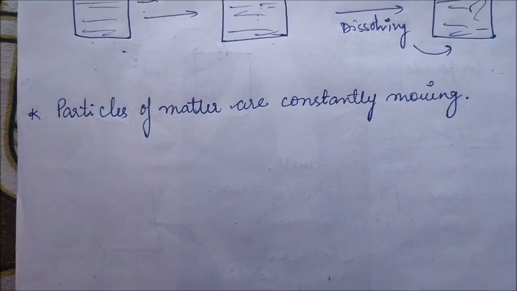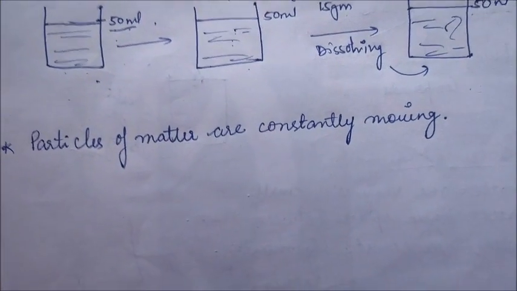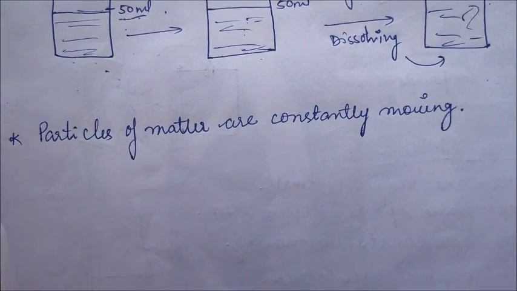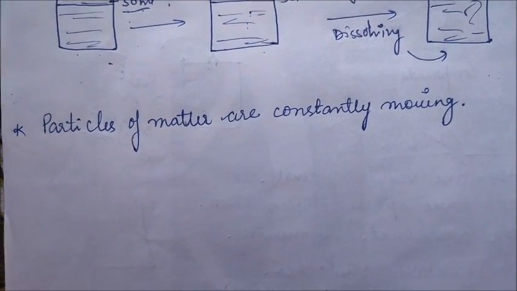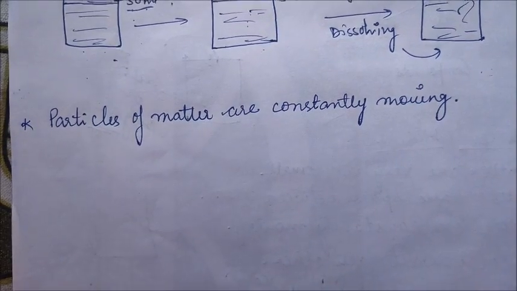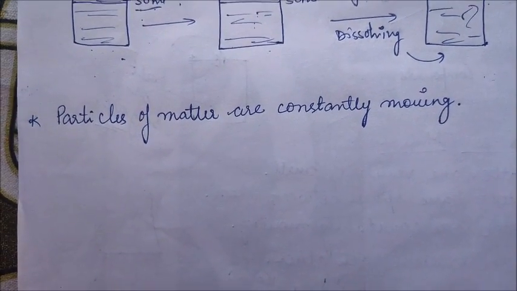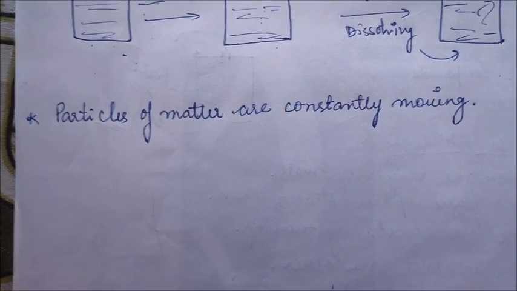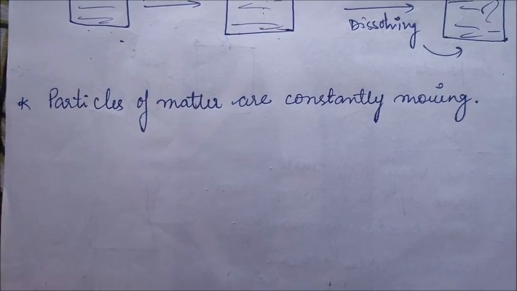So why is this? Because the particles of the cooked food are converted into gases and mixed with the air present in the room or kitchen, and spread to the whole house, right? So why does it happen? Because they are constantly moving. The particles of matter are constantly moving. So this is also an example which shows that particles of matter are constantly moving.